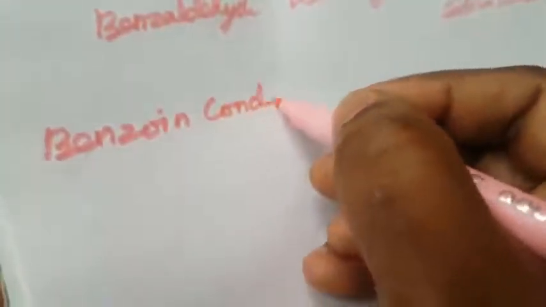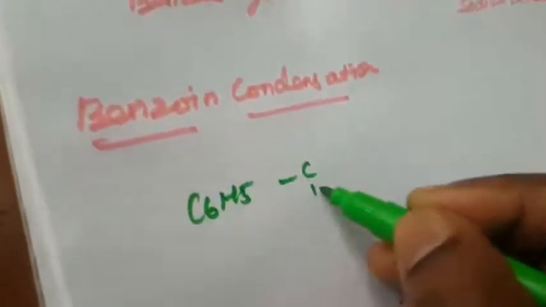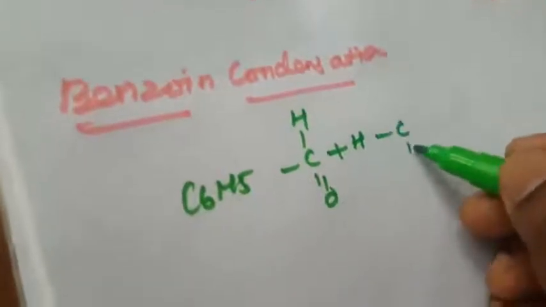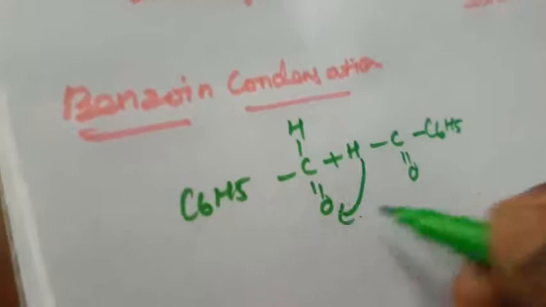Okay, next one is what is meant by benzoin condensation. What is benzoin condensation? So again two molecules of benzaldehyde, right? C6H5 C double bond O, H, benzaldehyde, C double bond O, C6H5. So here this compound will be coming here.